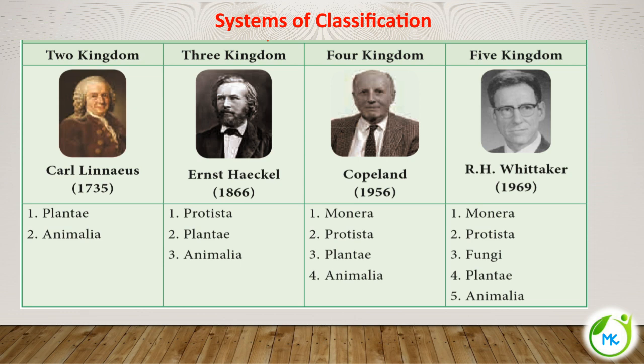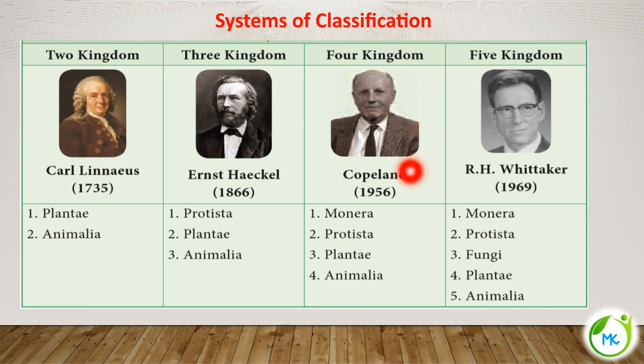Protista consists of eukaryotic organisms other than plants and animals. That is the kingdom called Protista.